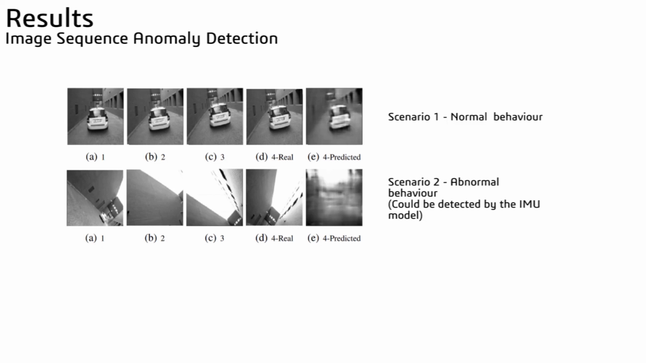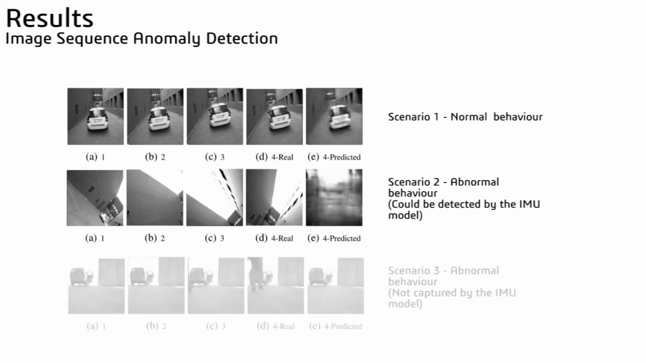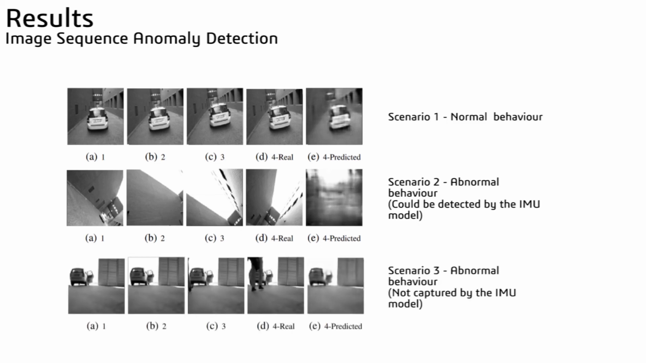This triggers an anomaly. This could also be captured as an anomaly by the IMU-based system due to the abnormal vehicle motion. Case 3 depicts another anomaly. The system is unable to predict the sudden inclusion of the man in the 4th frame. Such anomalies of the external environment could not be identified using IMU data.